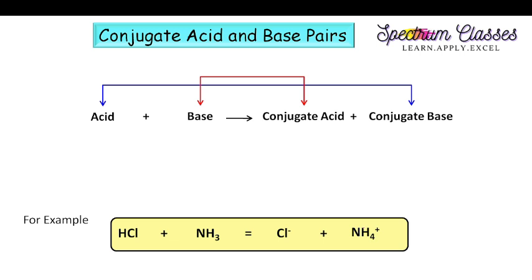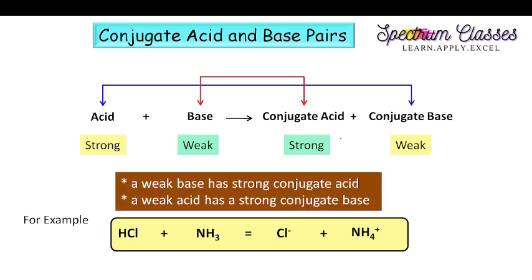Conjugate, you understand, means these are related. So acid produces base and base produces acid. One more important point: if the acid is strong, then its conjugate base will be weak, and if the base is weak, then its conjugate acid will be a strong acid.